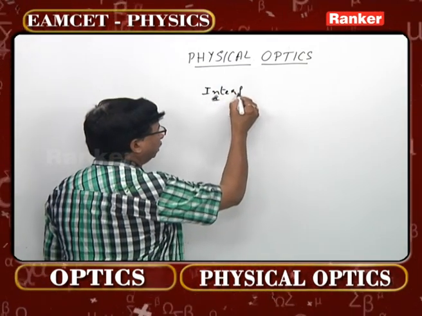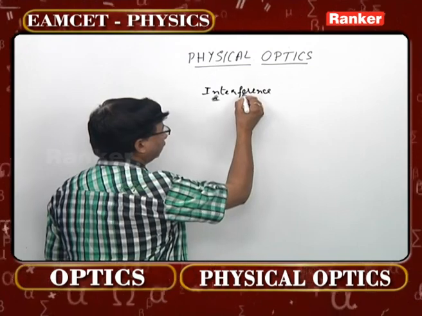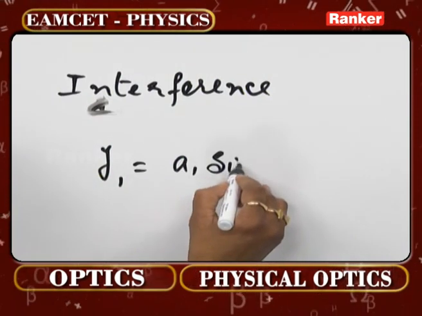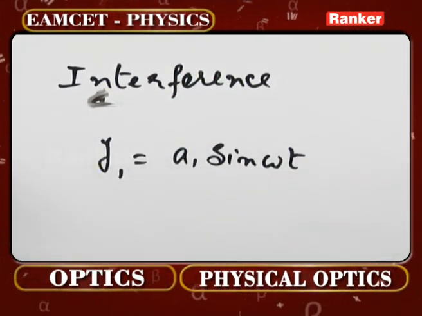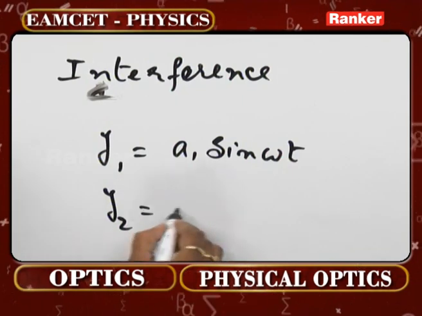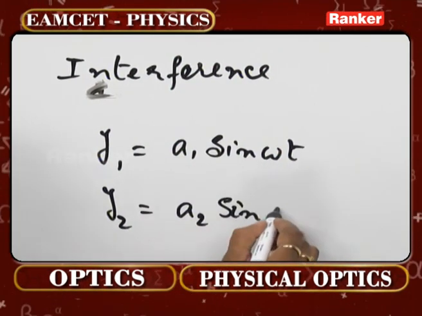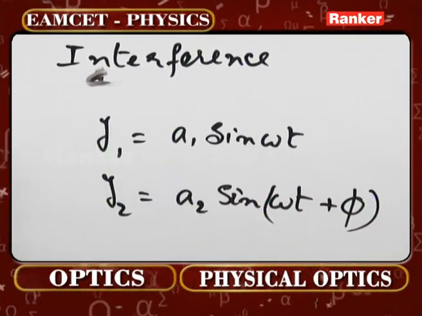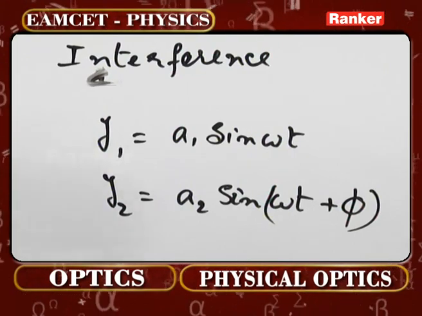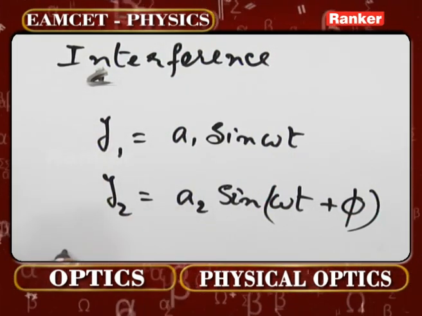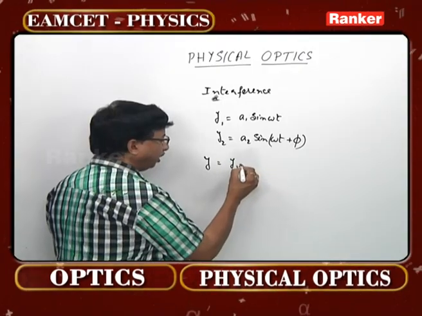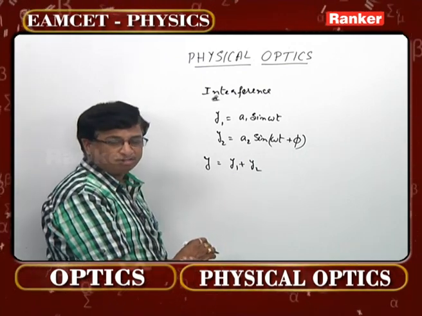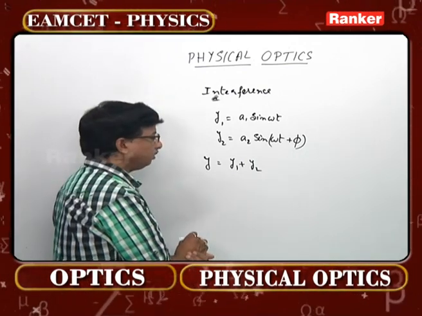If you just take up the interference part, what exactly are the concepts? Suppose y1 is equal to a1 sin omega t, that is one particular waveform, and y2 is equal to a2 sin(omega t plus phi). In fact, these two waves are interfering and forming an effective or resultant wave. What would be the displacement of that resultant wave? We can understand that it is the sum of these two individual displacements. So y is equal to y1 plus y2.